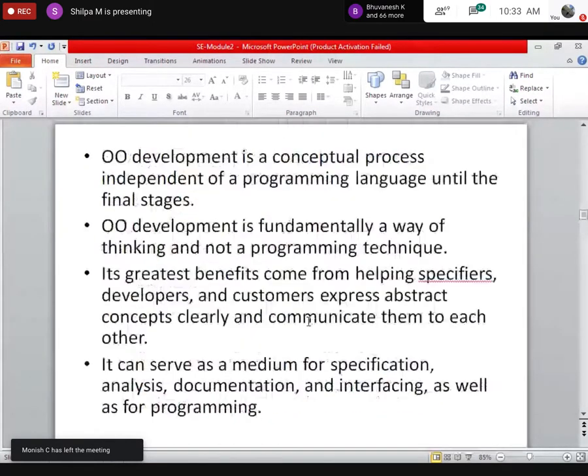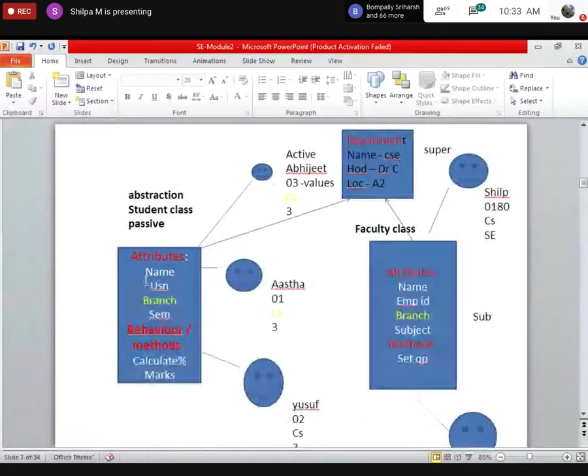You can write it down if you want. Student will have name, USN, branch, and SEM. Let's say I don't have the behavior. A student will have name, USN, branch, and SEM. Write it down if you want. Then Faculty will have name, employee ID, branch, and subject.